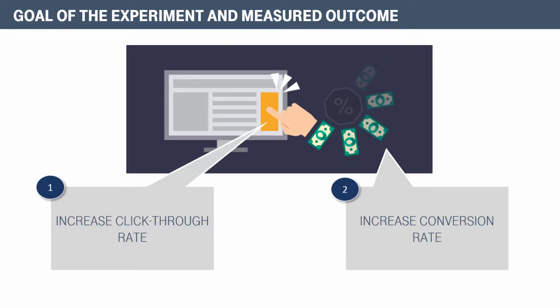The second KPI that I will track is the conversion rate, which is measured by the number of orders or conversions divided by the number of visitors times 100%.